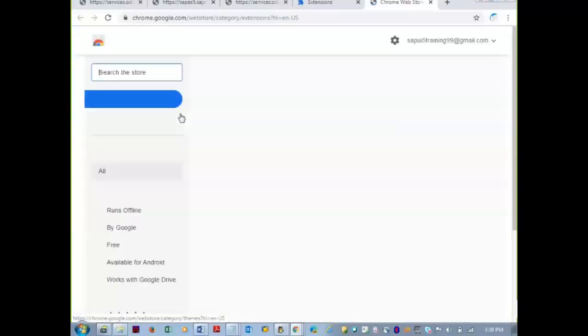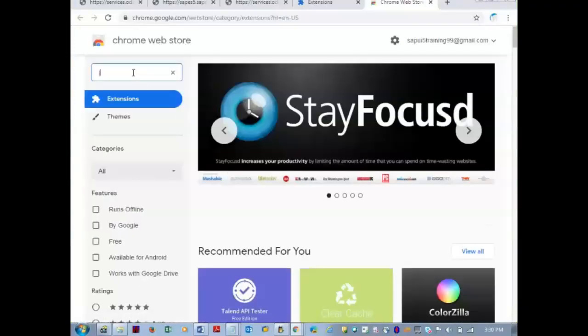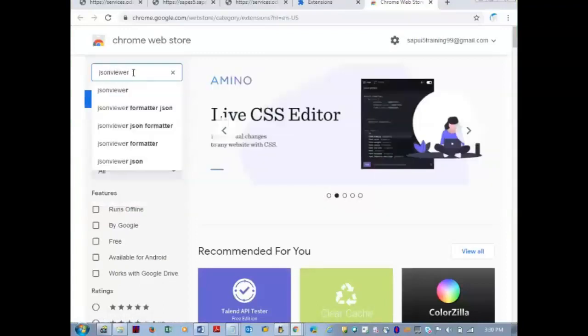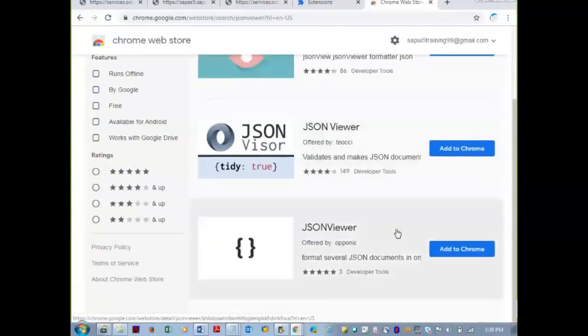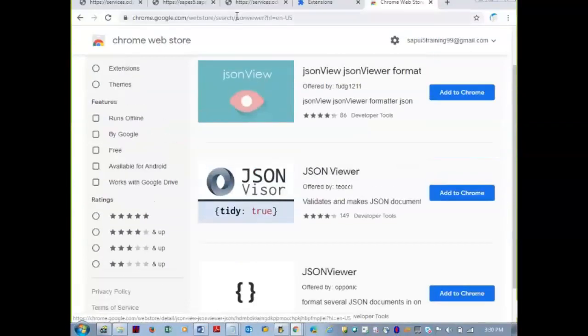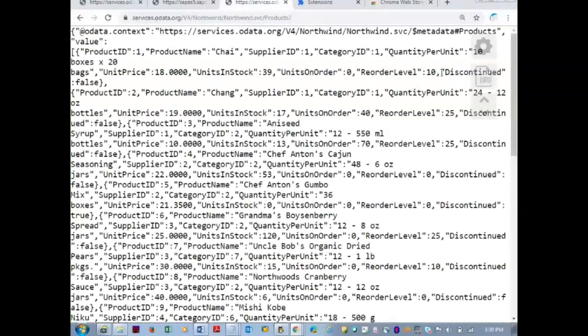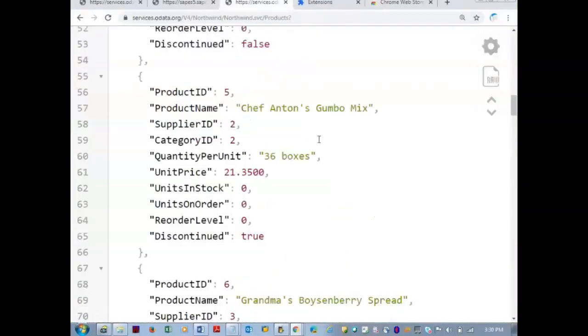Here you can search for JSON viewer. These are all the JSON format extensions which you can install so that you can read the data easily. That is the reason we install the JSON viewer.